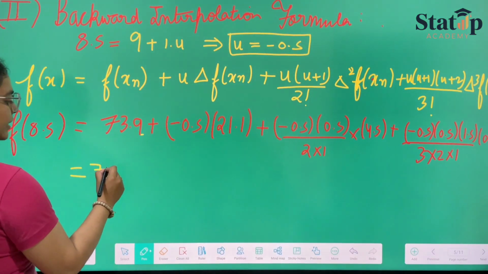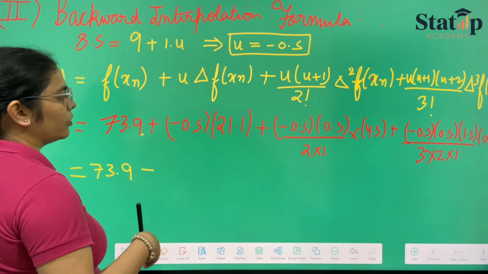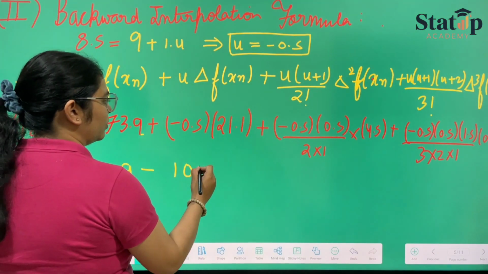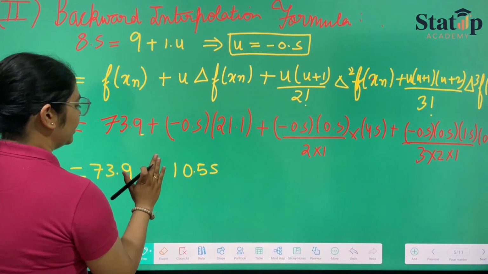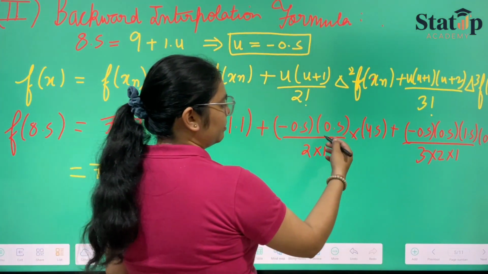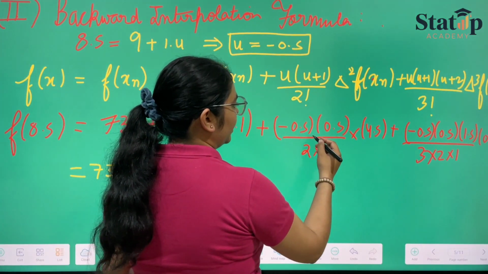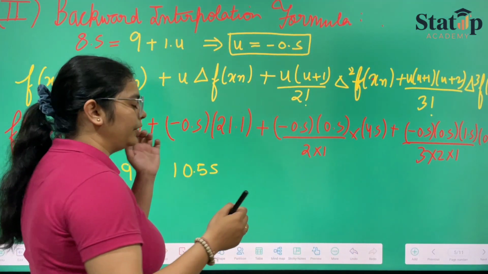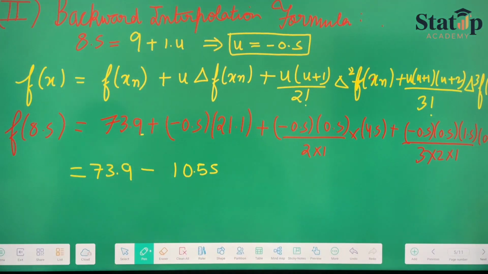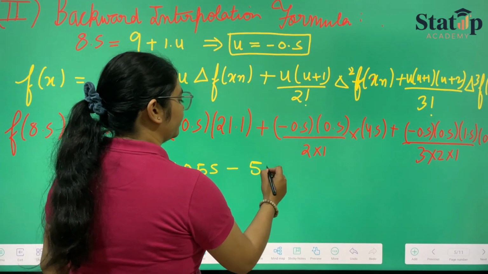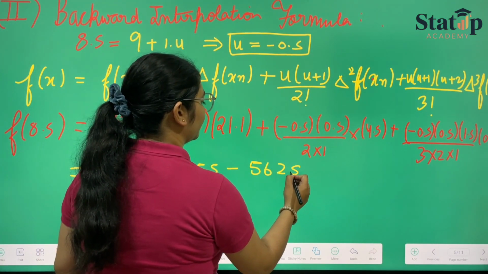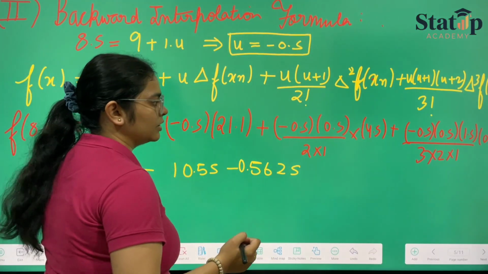Now we just have to calculate here. It will be 73.9 minus 10.55 with the minus sign, plus, here the minus sign will come for sure. So it will be 0.25 into 4.5 upon 2, which is minus 0.5625.